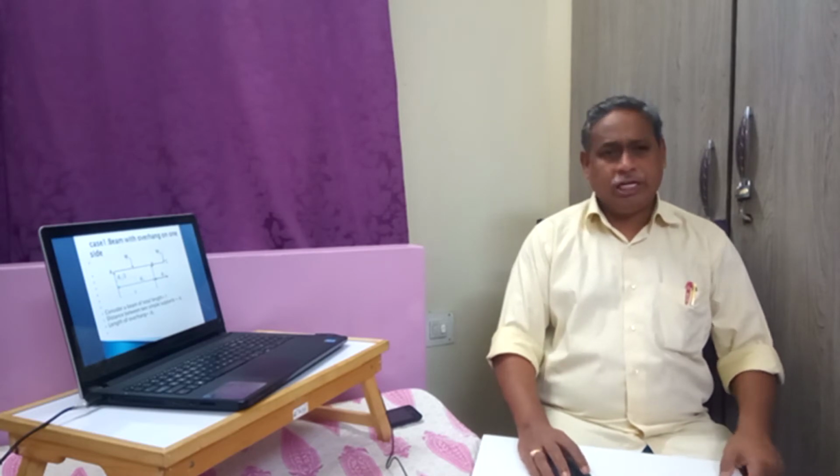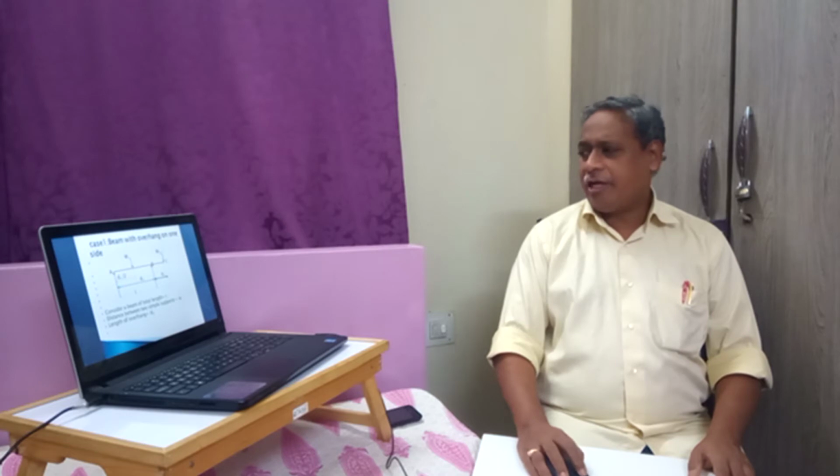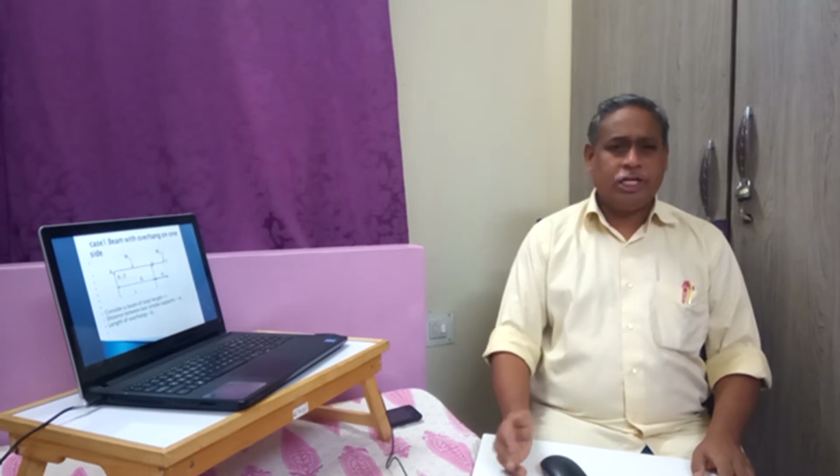Here let us see what the reactions RA and RB are in case of a load in the portion BC. Earlier this portion BC was not there. We had only the beam from A to B, between the supports, and all loads were placed between A and B, whether point load or UDL or any combination.